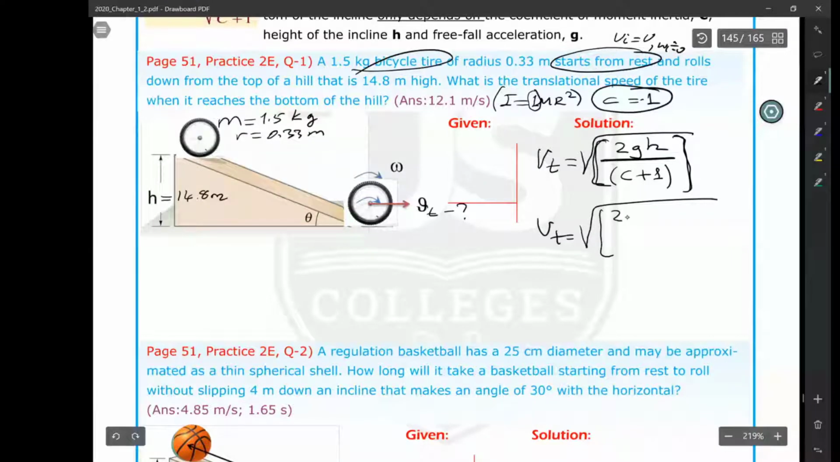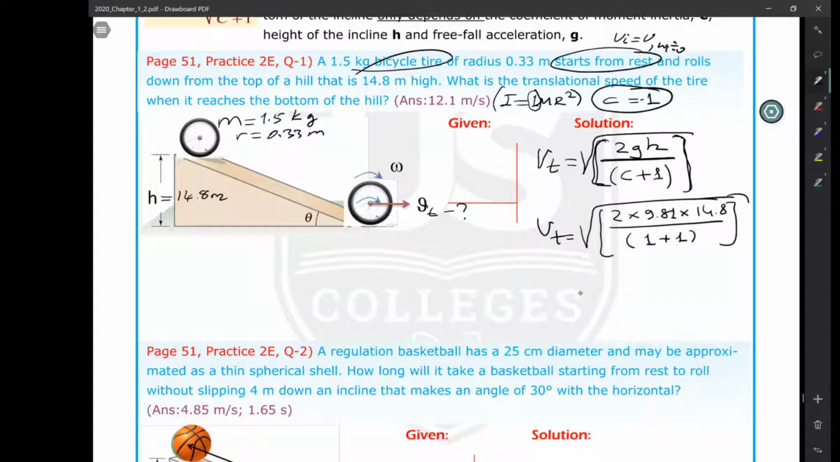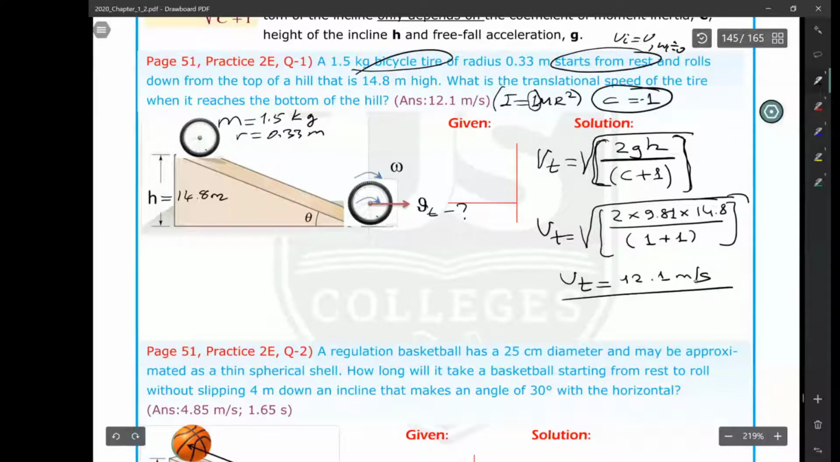So 2g, g is 9.81. h is given as the height of the incline, which is 14.8. Divided by c, which is 1, plus 1. So when you use your calculator, you will get the answer to this problem as, I think, 12.1 meters per second. The translational speed at the bottom is going to be 12.1 meters per second. So as you see, the hack is much easier, but this hack is only used for an object released from rest. And this is important.